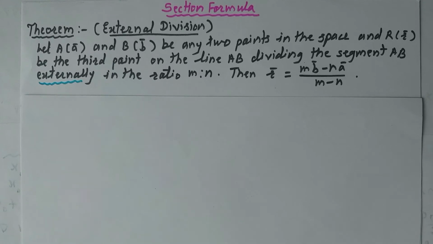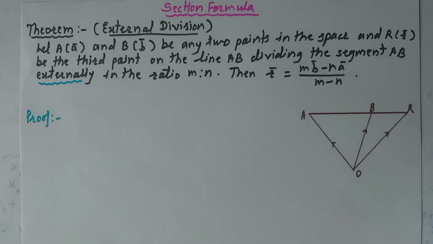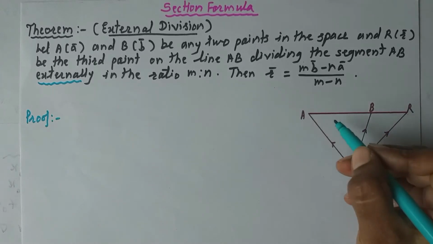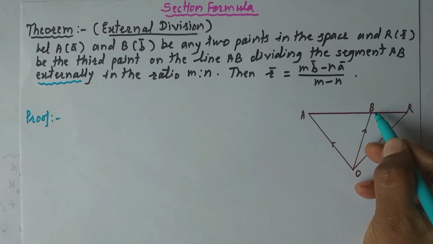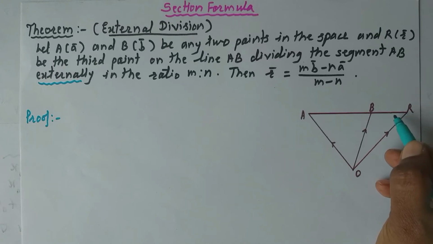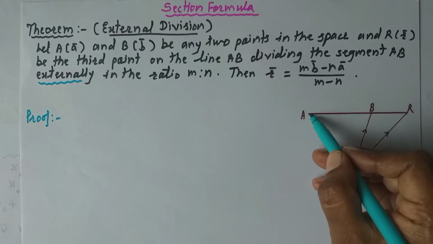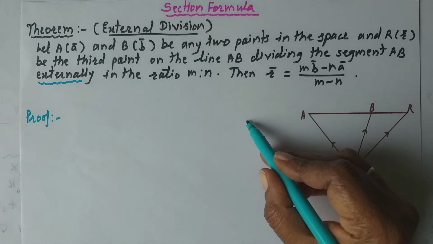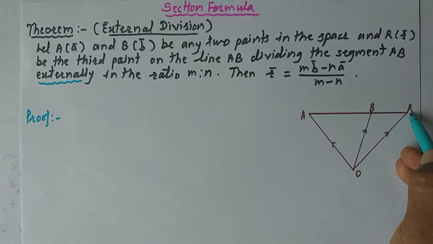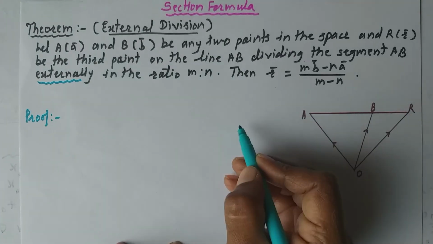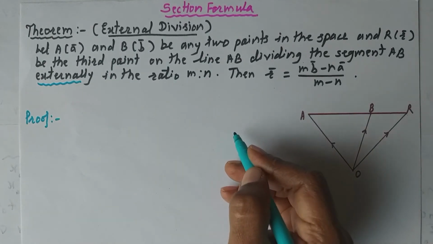Then again draw the diagram here. Let O be the origin of reference. Consider line segment AB, and R divides externally, meaning R is either on the side of point B or on the side of point A. Here I am considering point R on the side of point B, meaning the point is on the line AB but outside the segment AB.